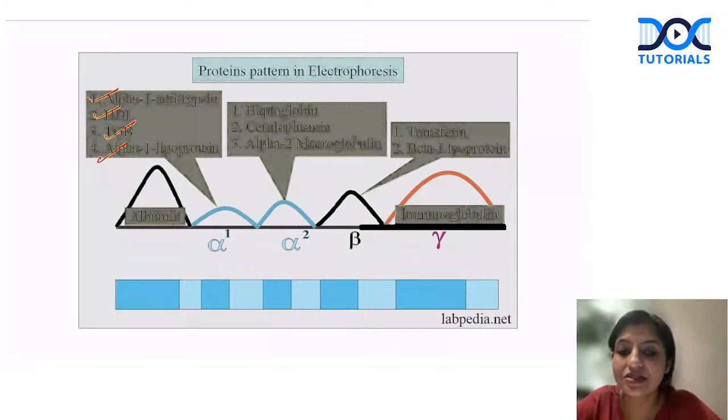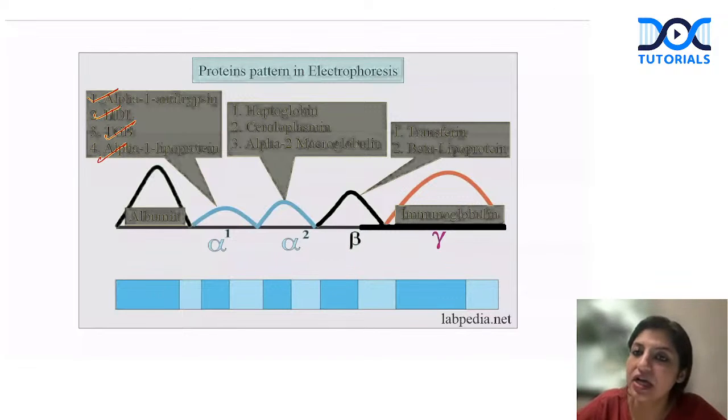If somebody asks you what comes in alpha 2 region, very important, haptoglobin, ceruloplasmin, and alpha 2 macroglobulin. So remember very important points here. So in Wilson's disease, ceruloplasmin levels are decreased. So which band will be decreased in Wilson's disease? Alpha 2. If they ask you in hemolytic anemia, so in hemolytic anemia, haptoglobins are decreased. So which band will be reduced in hemolytic anemia? Alpha 2.